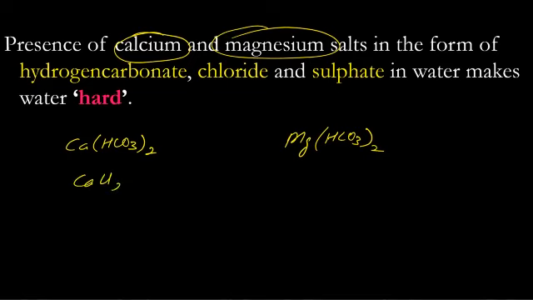Calcium chloride, magnesium chloride, calcium sulfate, magnesium sulfate. Only these salts will cause hardness in the water.